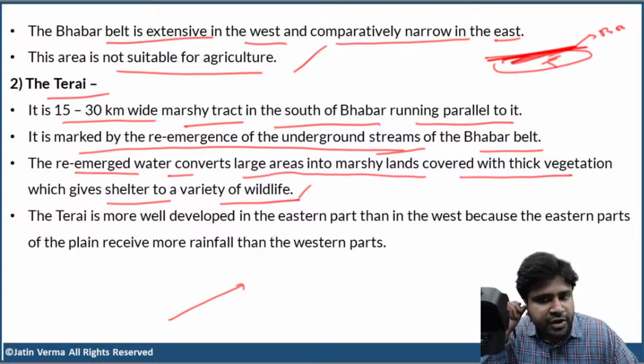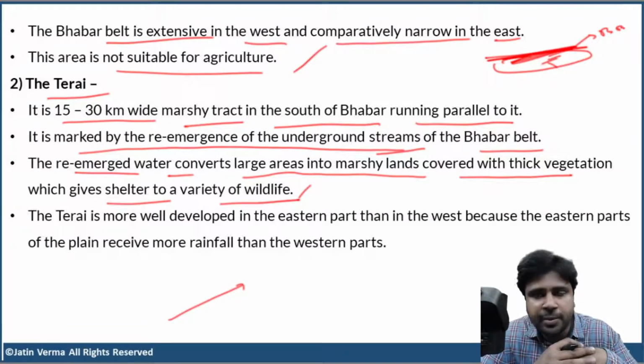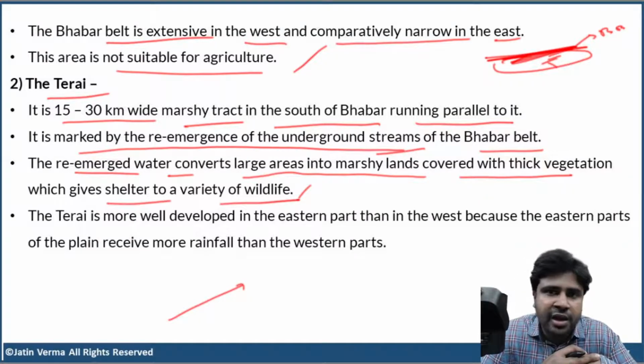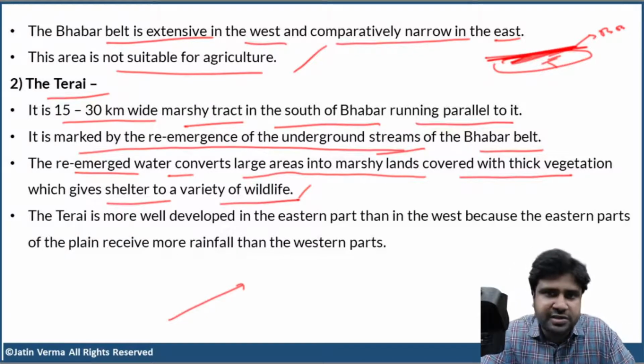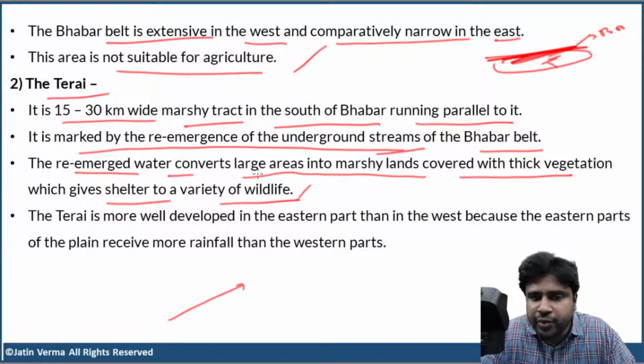Do you remember we discussed Terai and Duars while discussing the biodiversity hotspots? In the Himalayan biodiversity hotspot, we discussed that Terai and Duars are alluvial floodplain grasslands. The same thing we are discussing here.